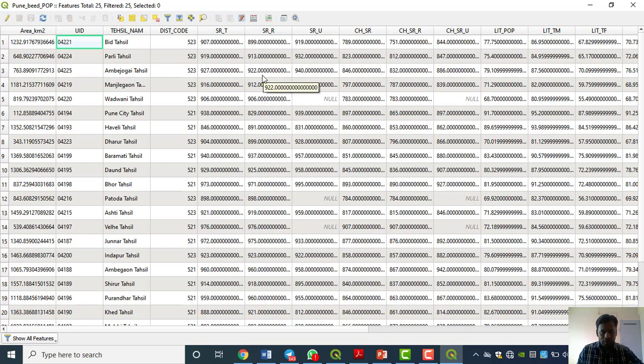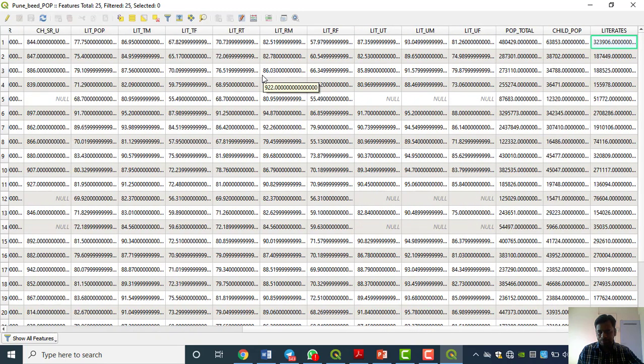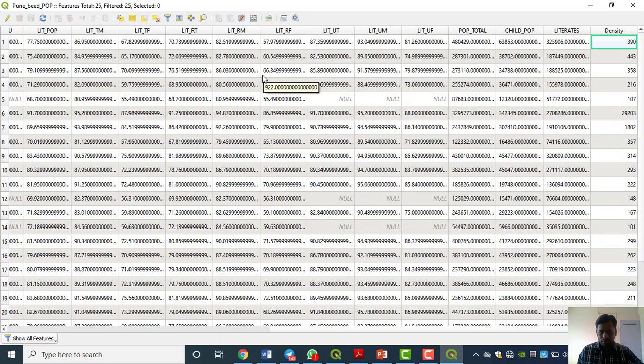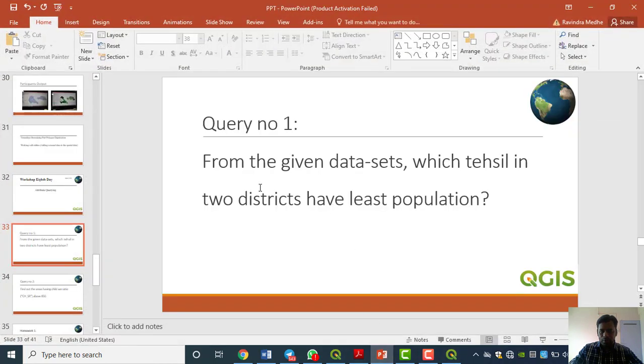Now here we have to find out the least population. Where is that population column? Child population. Population total. This is our total population data. Then what is our query? We have to just find out the least population. Then what we have to do?